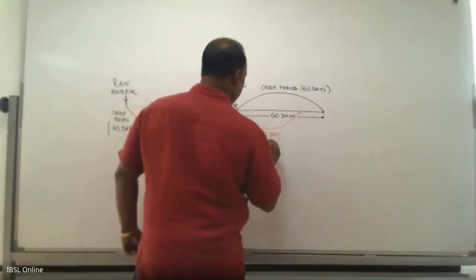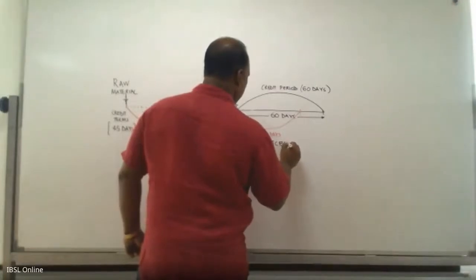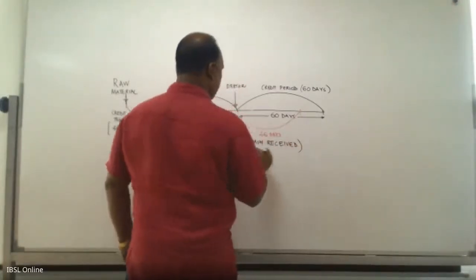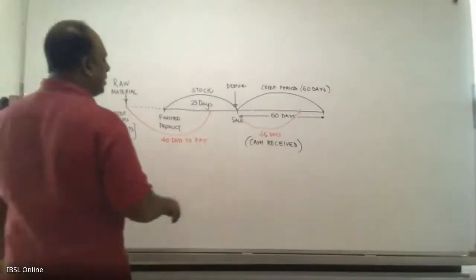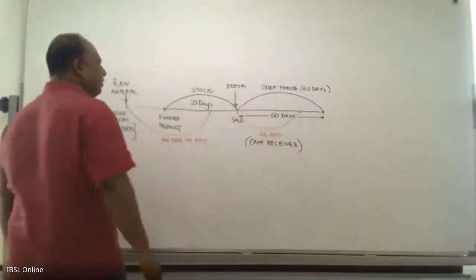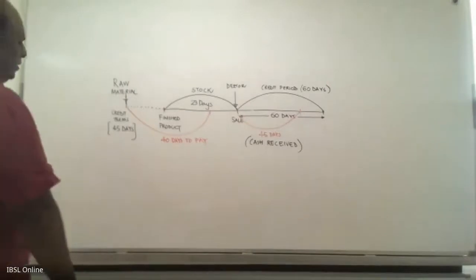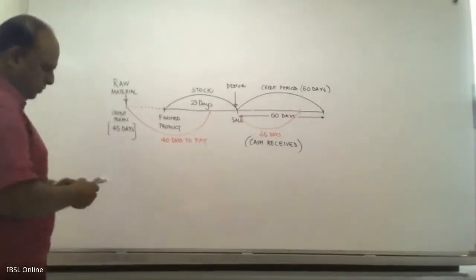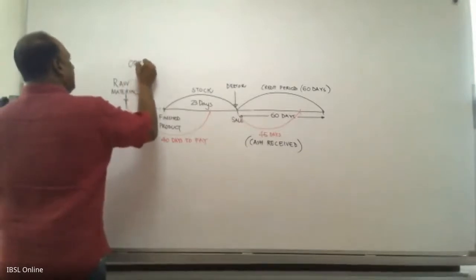So cash is received. Okay. So for you to receive cash, you take 45 days, even though you have given credit period of 60 days. Now, what does it mean? We are talking about the operating cycle.